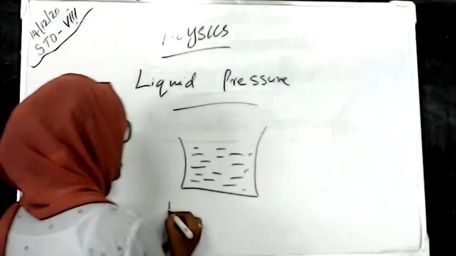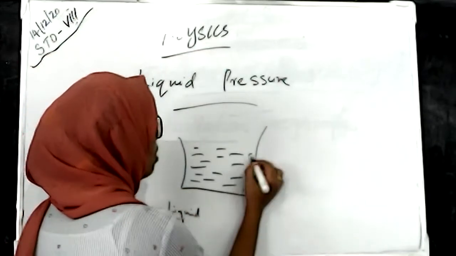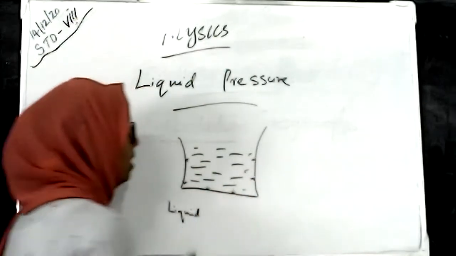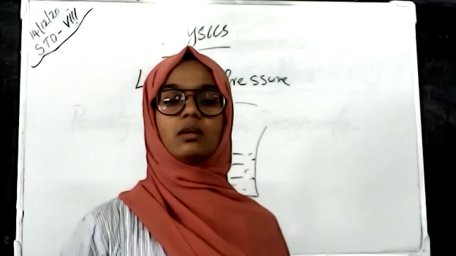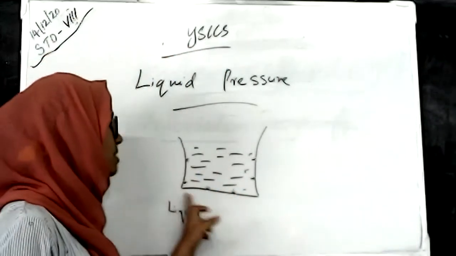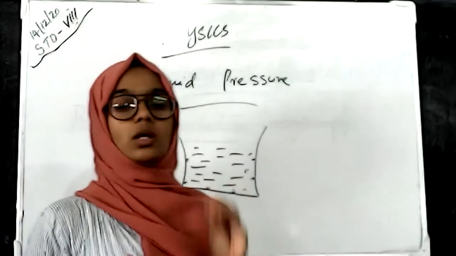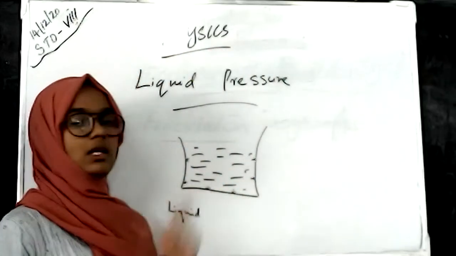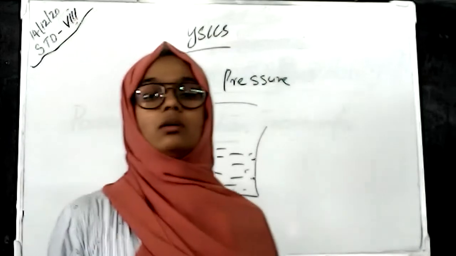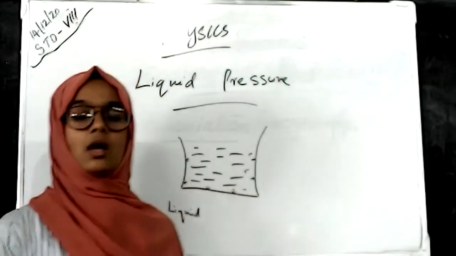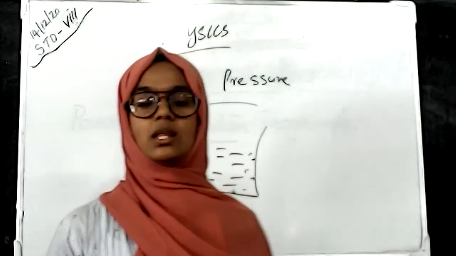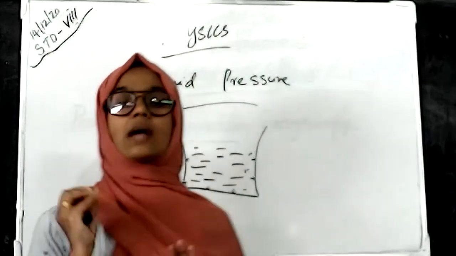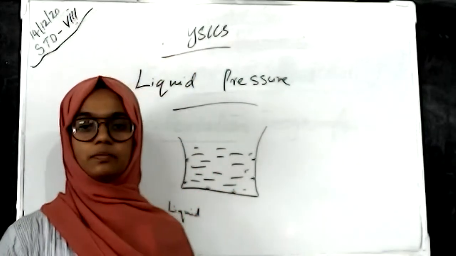So here the liquid is in a container and that liquid is exerting pressure on all sides of the container. The pressure acts on every side of the container, and the total normal force experienced on the surface of the liquid taken in a container is called liquid pressure. That is, pressure is the thrust acting per unit area, and liquid pressure is the thrust acting per unit area of a liquid.